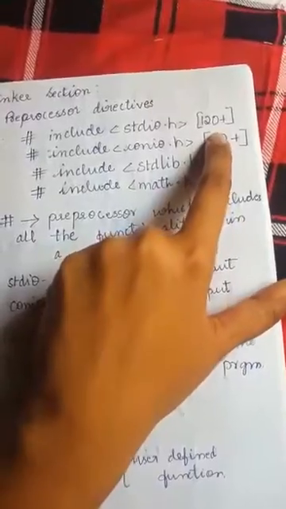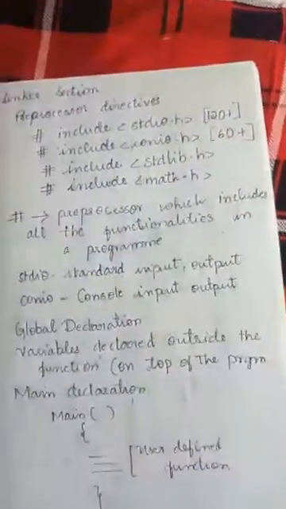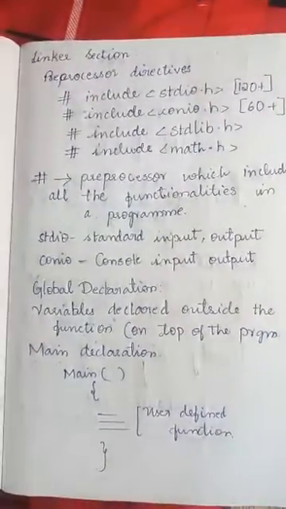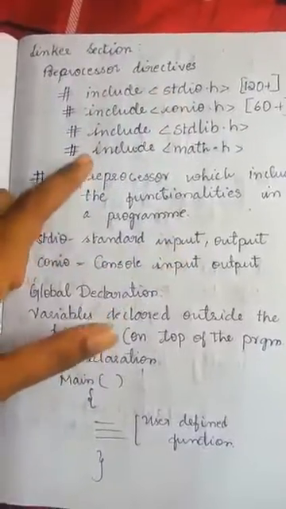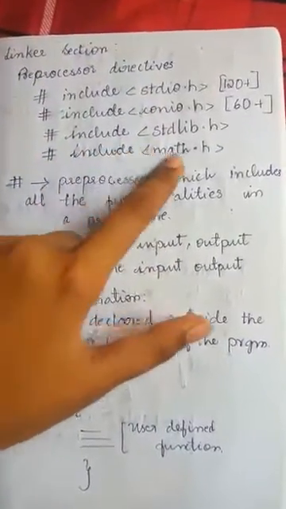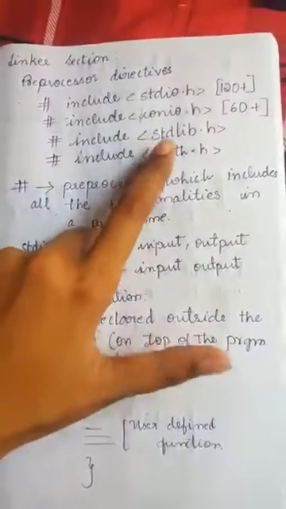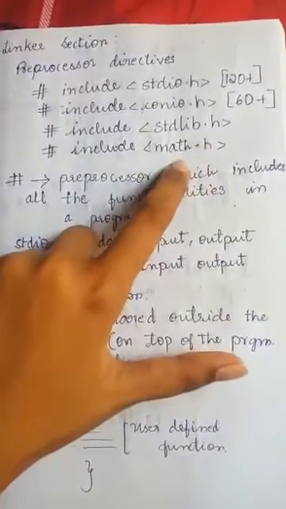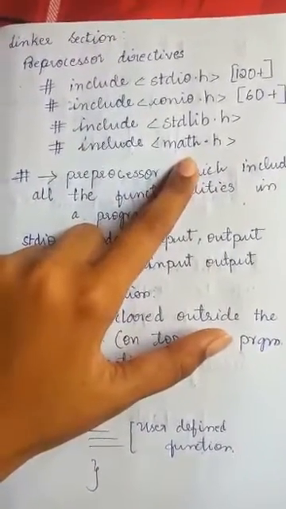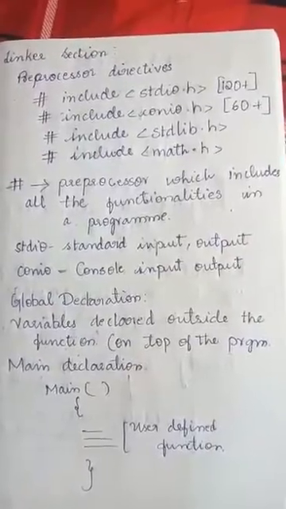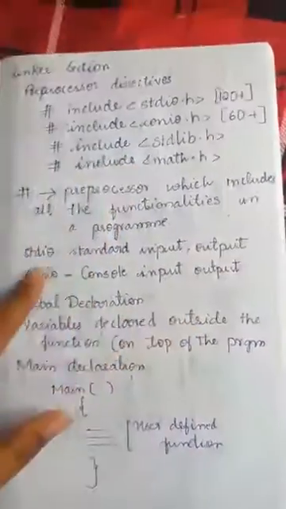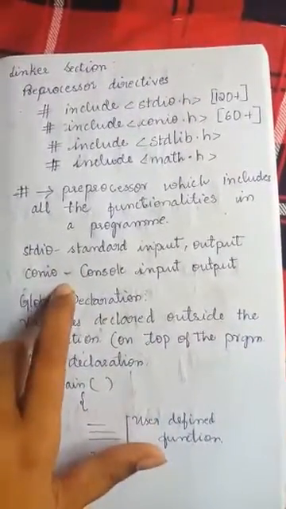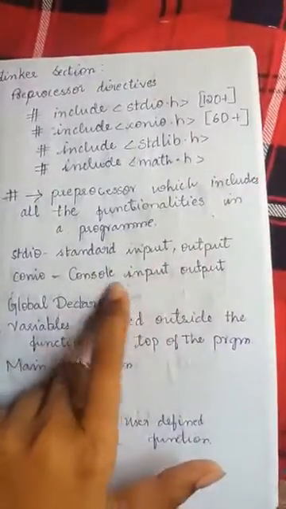It contains 120 plus functionalities. The next one is include conio.h, and it contains 60 plus functionalities. The third one is include stdlib.h. This also contains functionalities, and any extra functionalities are included in this. And math.h includes all the mathematical functionalities like square roots or calculations. Next, you can see the full forms of stdio and conio.h: standard input output, and console input output.